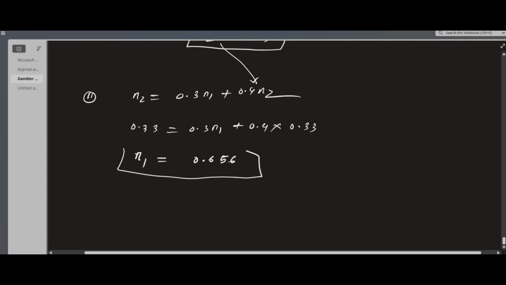This is our equations totally solved. This process is very easy.